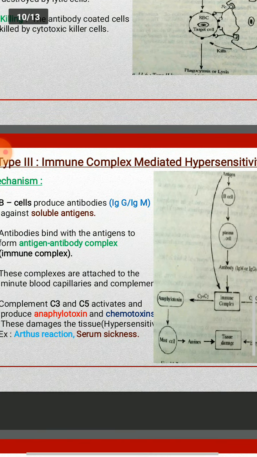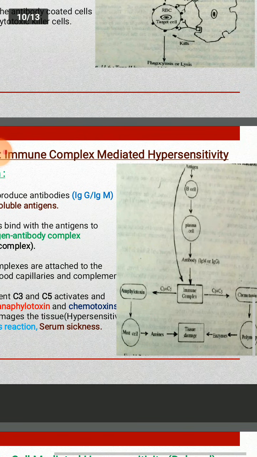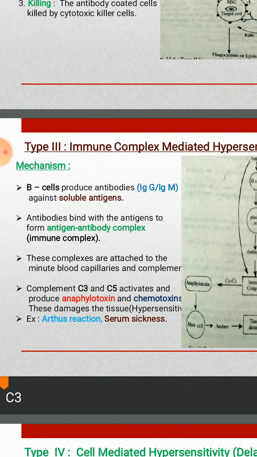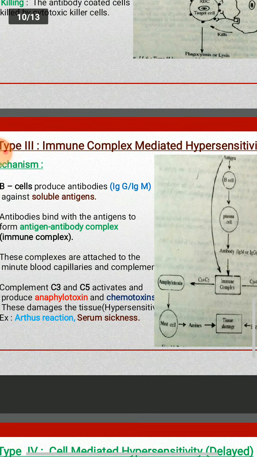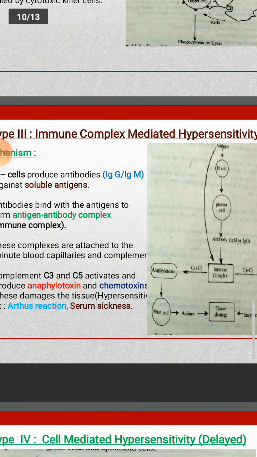So type 3 hypersensitivity, immune complex mediated hypersensitivity. That means in this type of hypersensitivity, the immune complex is formed. What is immune complex? The antigen antibody complex is called immune complex. So in this, the B cells produce antibodies belonging to the IgG or IgM against the soluble antigens. Antibodies bind with the antigens to form antigen antibody complex.